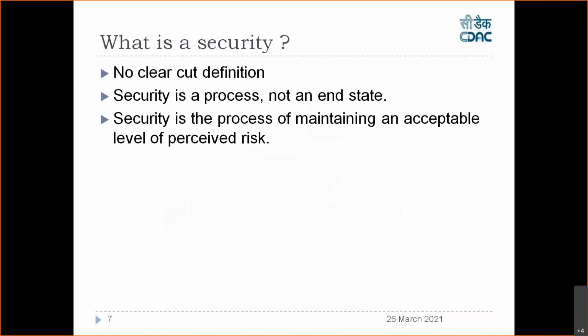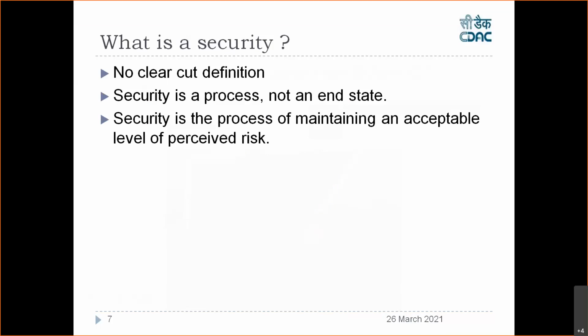You have to install firewall and so on. So this is a continuous process. So today you said that I have antivirus with me. I have installed antivirus and my antivirus is up to date. My system is up to date. I don't have any bug or any vulnerability on my system. Then my system is secure.